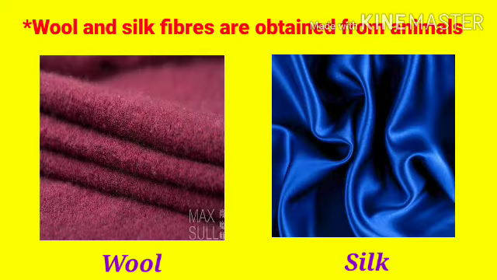And you also learned that the wool and silk fibers are obtained from animals, right? Do you like to wear the silk fabric? Yes, of course. We all like to wear the silk fabric, right? Those silk and wool fibers are obtained from where? Obtained from animals. Then from where will we get the wool?